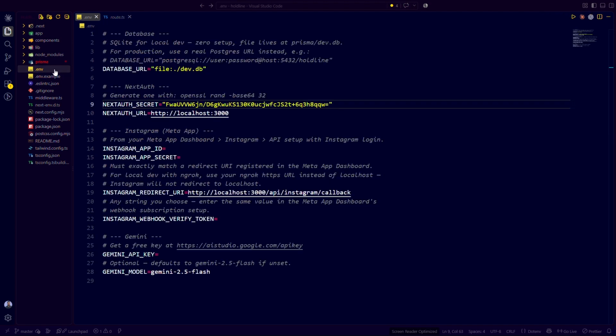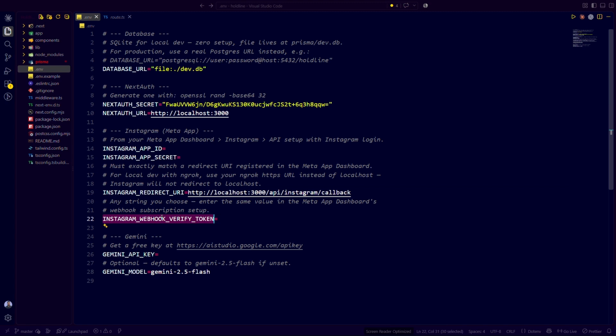Let me also show you the .env file, because that's also one of the most important things. So we have the database, because we are using SQLite. This is the database URL. This is the NextAuth secret. You can change it as per your requirement. Then the NextAuth URL and the Instagram app ID, which you have to mention. You can directly get this from developer.facebook.com. Then the Instagram app secret. Again, you can fetch this from Facebook's developer portal. Then the Instagram redirect URI and the Instagram webhook token.